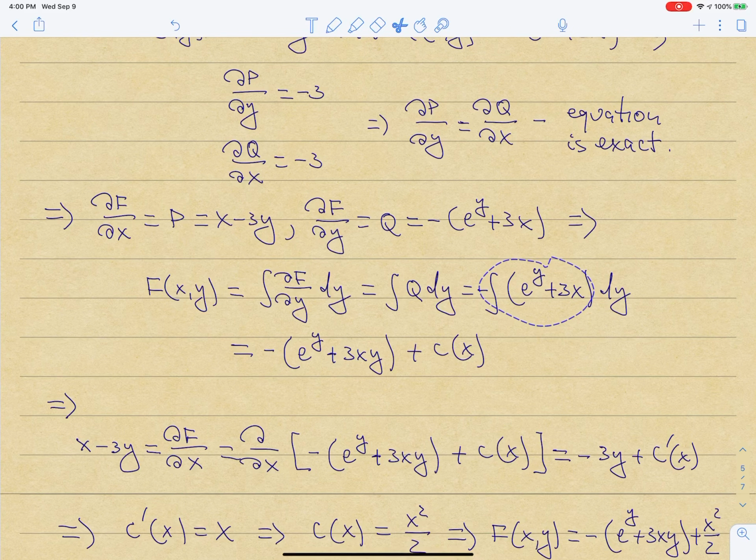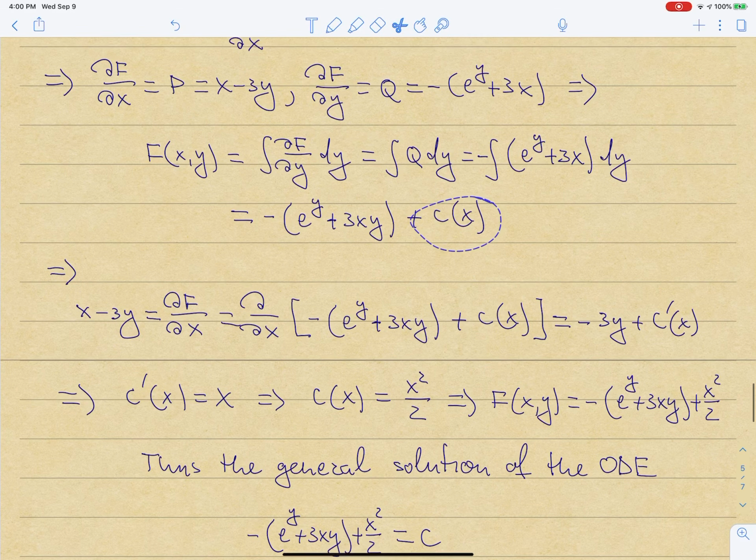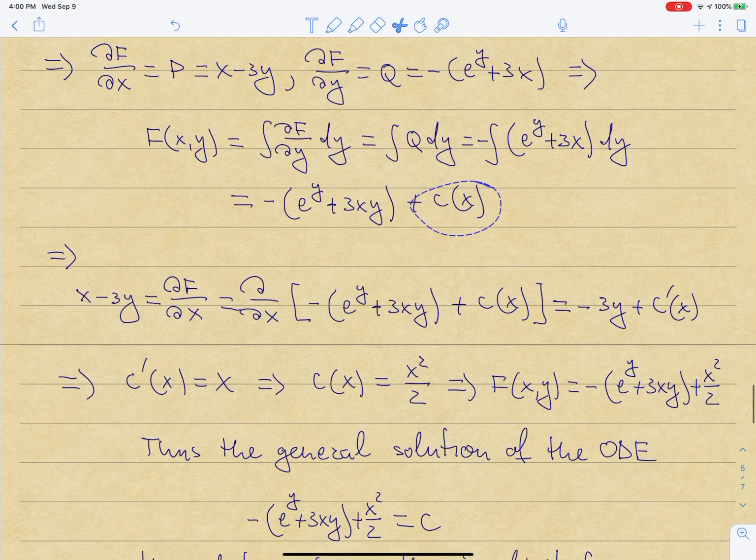Integral of the minus exponential is again minus exponential, right? Because I can keep the minus sign outside. And for the integral of 3x, x is a constant. So the integral of 3x must be 3xy, and we get 3xy. And because I'm integrating with respect to y by holding x fixed, I should be able to add a constant which depends on x. And so now to figure out the unknown function c of x, follow the same procedure as before.